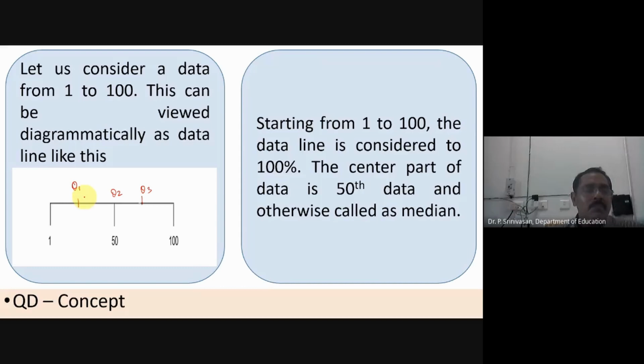Q1 is exactly in between, the middle point, the median of 1 to 50. Like this I have divided it into 4 quartiles. What is Q2 called?